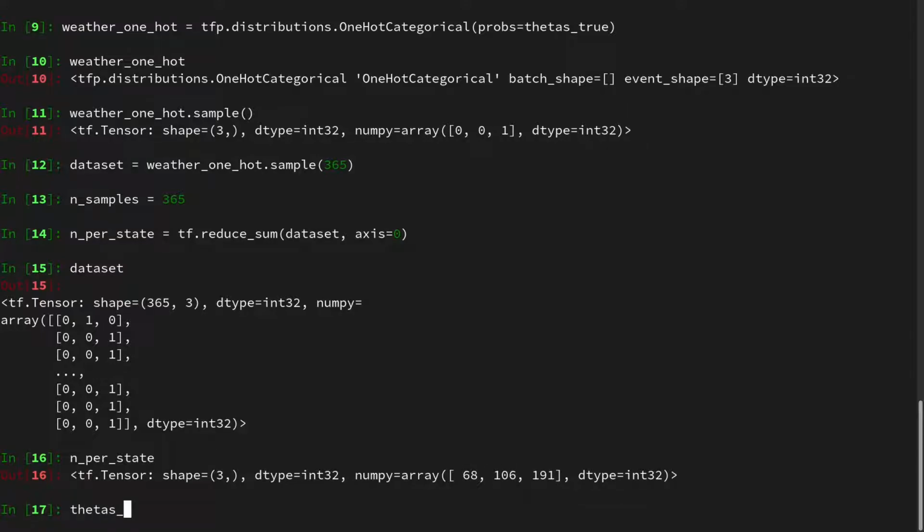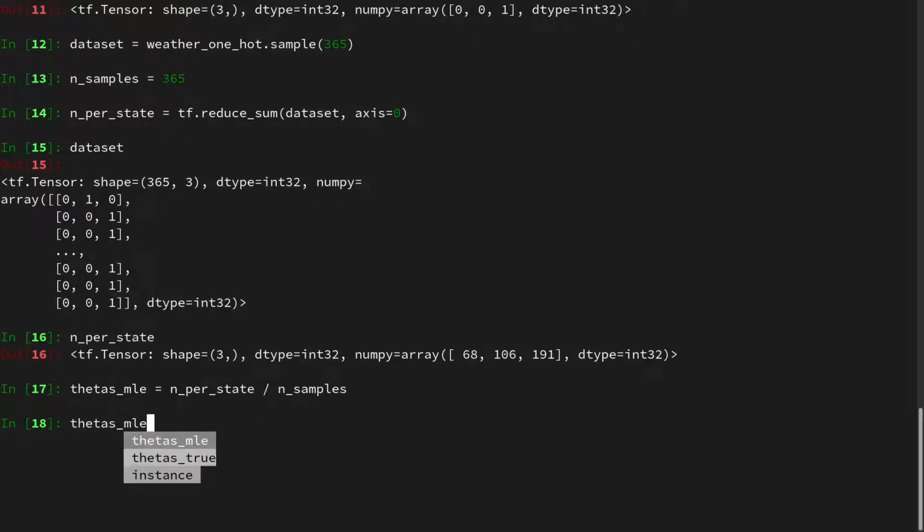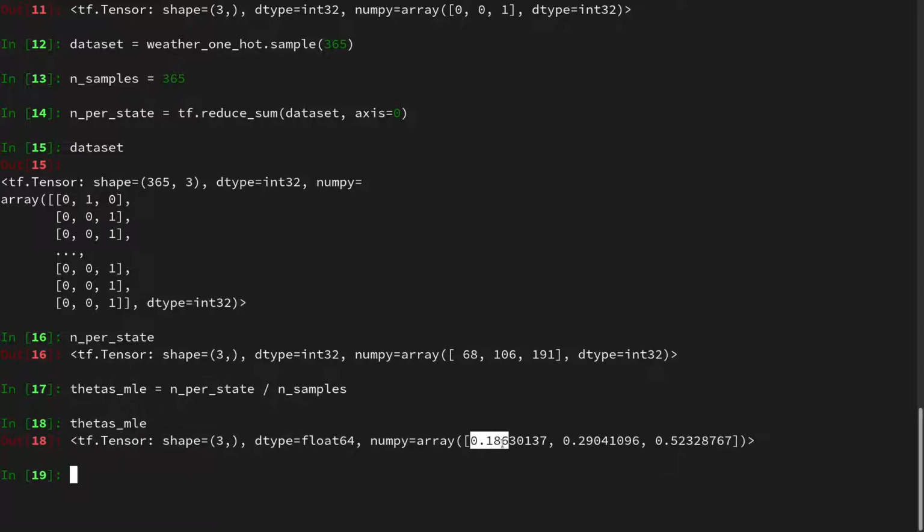Then we can find an MLE estimate by the formula we derived in an earlier video, which will in our case then just be n_per_state divided by n_samples. And then we have the thetas MLE, and just like this, we inferred 18, 29, 52, so it's around what we would expect.